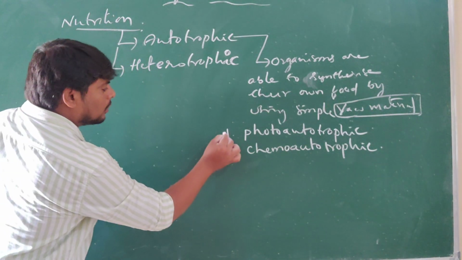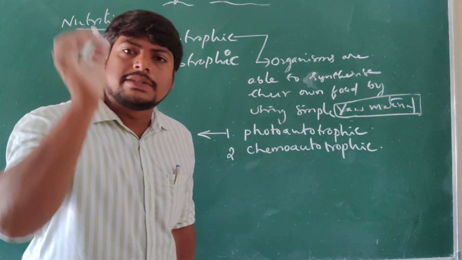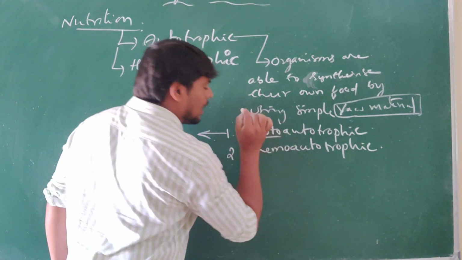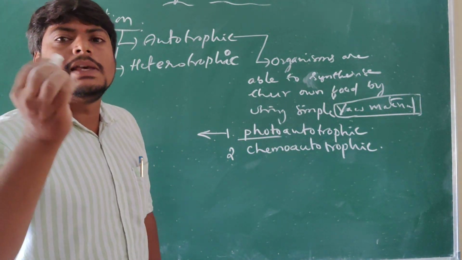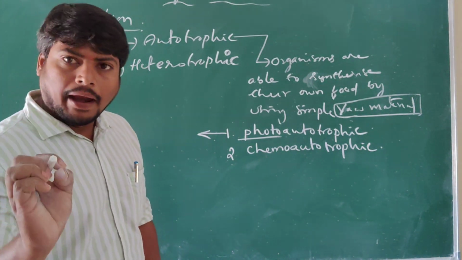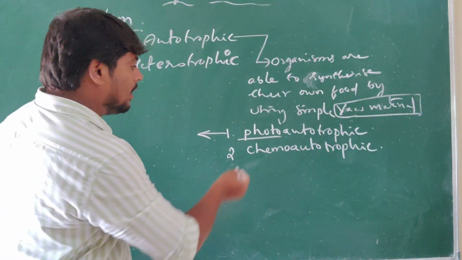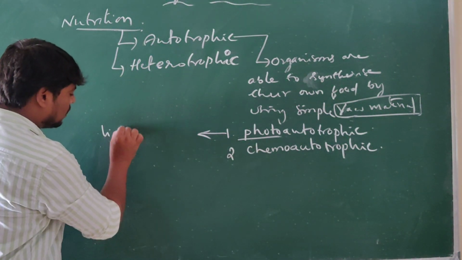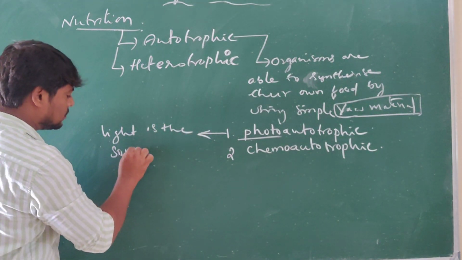Under photoautotrophs, let us see, the raw material is sunlight. So, photo means what? Light. The light is the source of energy which is used by the plants to make their own food. Understand?